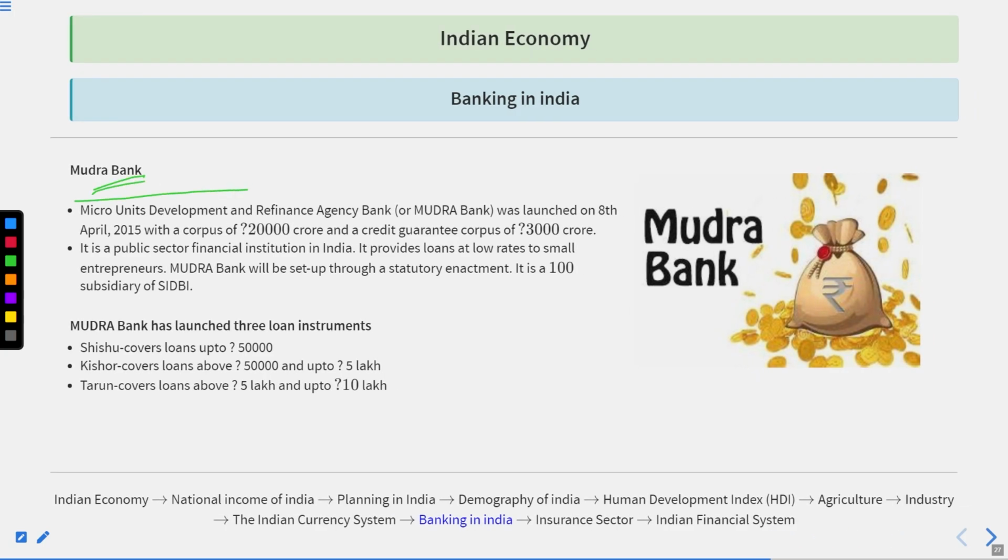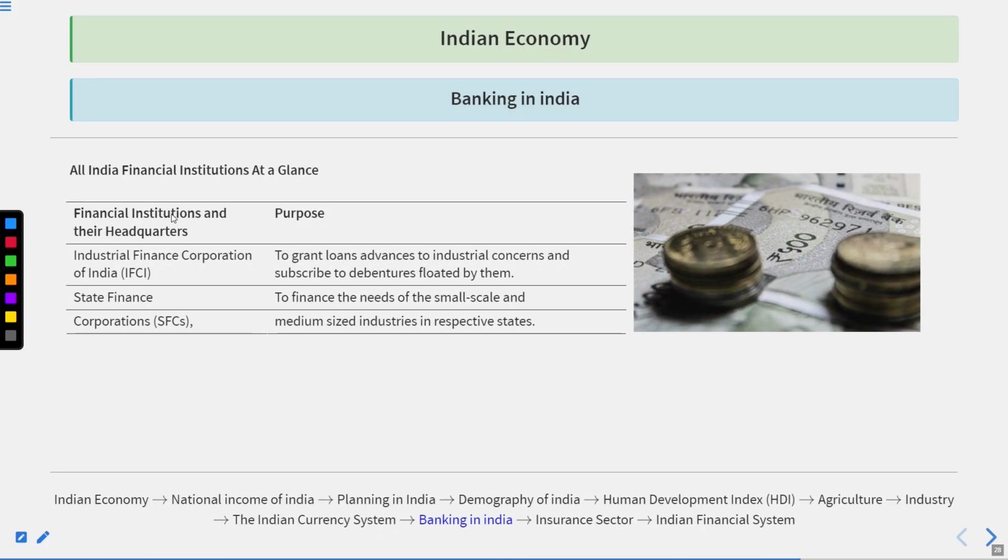Mudra Bank stands for Micro Units Development and Refinance Agency. Rupees 20,000 crores was their initial capital, and they could additionally guarantee credit of rupees 3,000 crores. It is a public sector financial institution in India. It provides loans at low rates to small entrepreneurs, and it launches various schemes: Shishu covers up to 50,000 rupees, Kishore 50,000 to 5 lakhs, and Tarun 5 lakh up to 10 lakhs of loan could be granted.